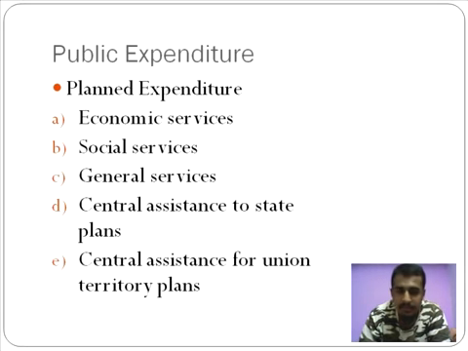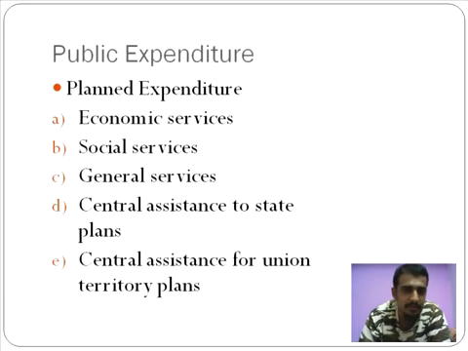Now, central assistance to the state plans. A good example would be that recently the Maharashtra government inaugurated the first monorail. The construction of this monorail actually cost them 14,000 crores. The entire funding wasn't made available by the Maharashtra government alone.